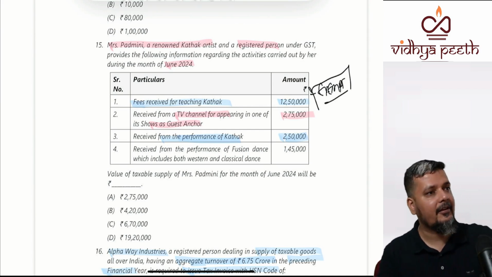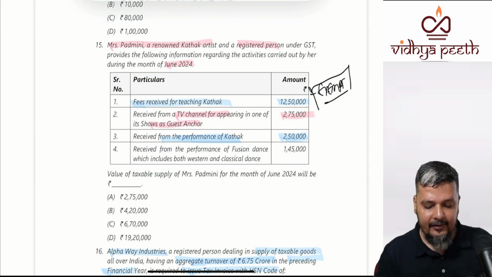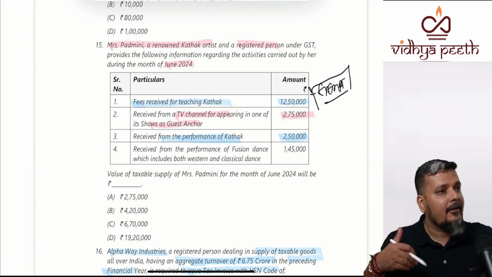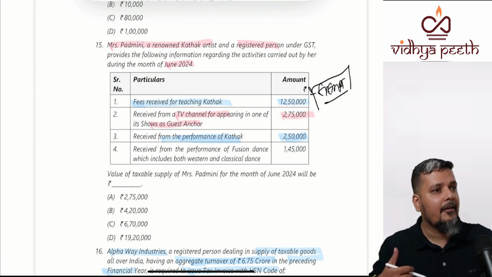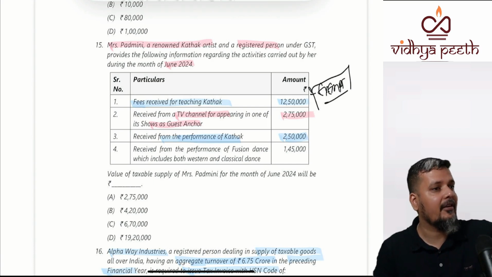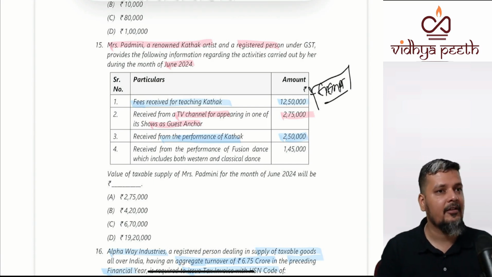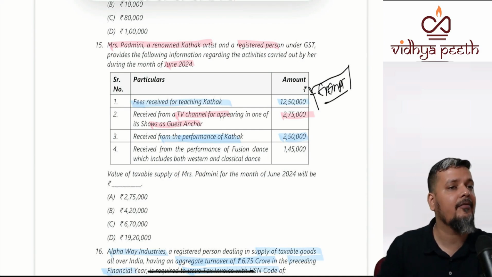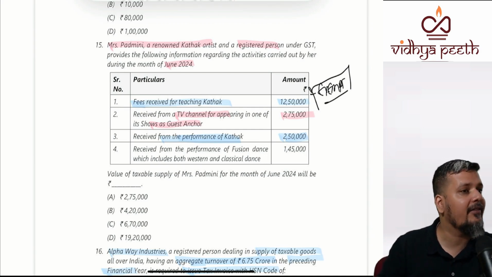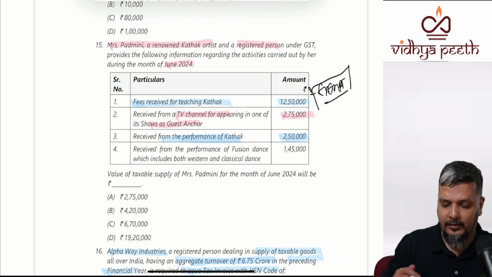See, both are different. One is training and this is for performing. You're not taking classes in your coaching place; you're going somewhere and performing. So one is coaching, one is performing. Performing is exempt, but only for cultural or folk arts, and the value should be less than or equal to 1,50,000.